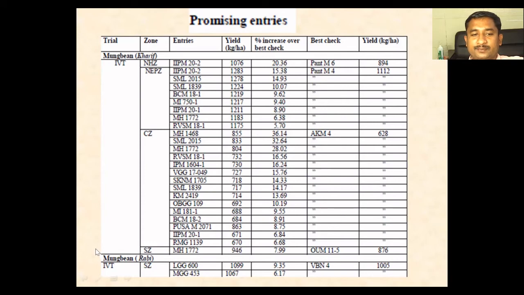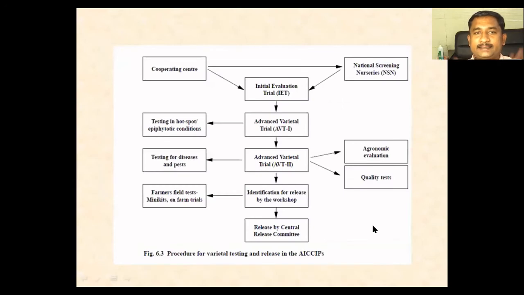For example, in the South Zone, you can see two entries have been promoted. So this is the overall procedure for varietal testing and release in AICRP. This will come in the exam, so you need to remember these things.